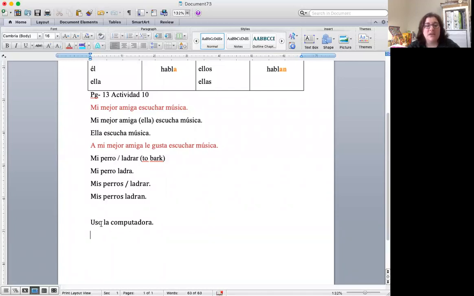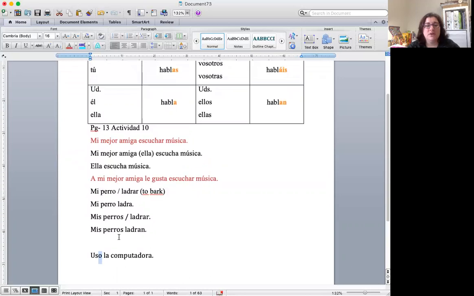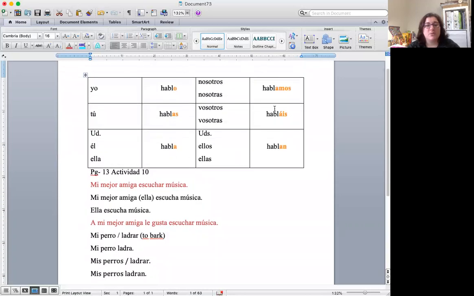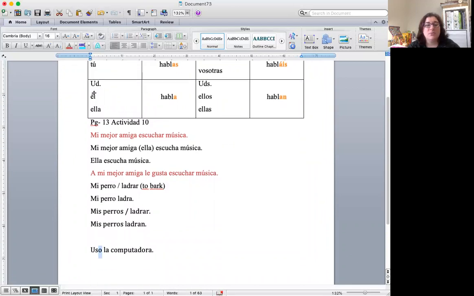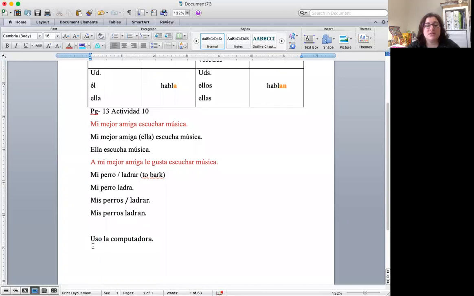However, because of the ending, see that O? I can come back up here and see which one has an O ending. That's this one, that's yo. So the only person who could possibly be using the computer in this sentence is myself, I, yo. So this sentence is exactly the same as this sentence. And you don't need to include that personal pronoun or your subject many times.